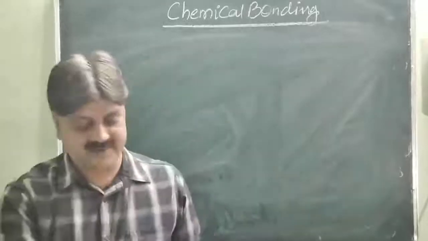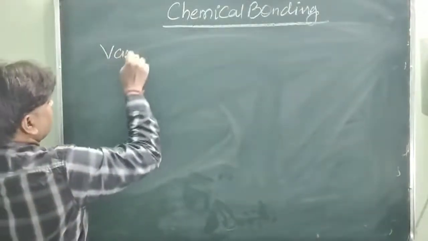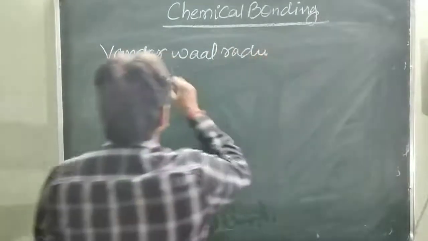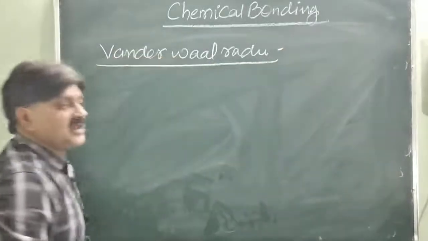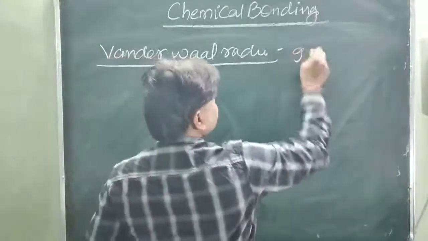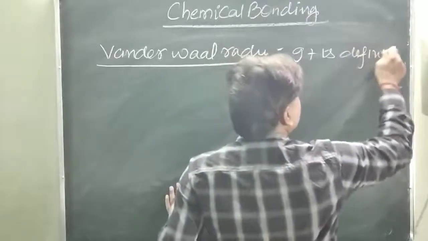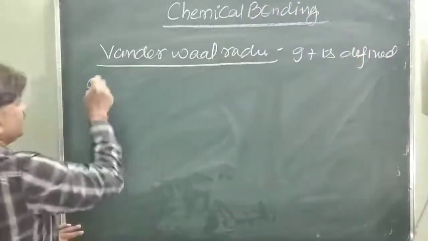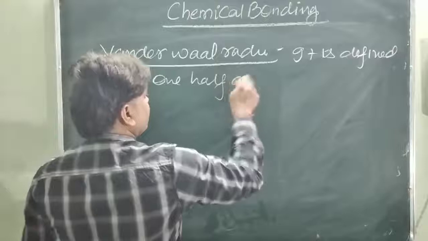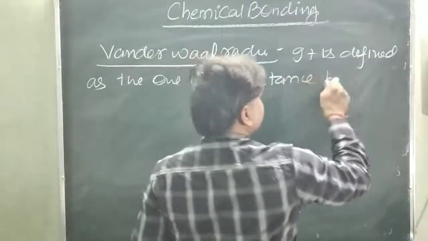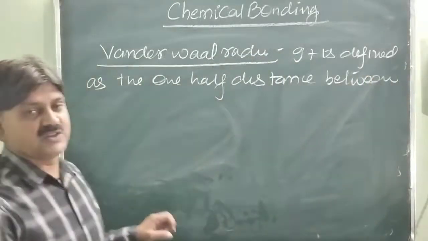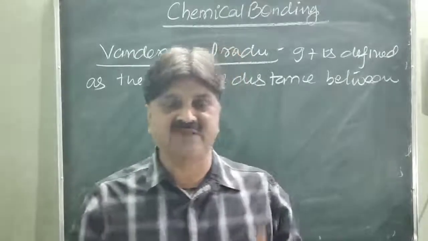Next one, van der Waals radii. So it is the total length of the molecules, and it is defined as the one half distance between the two neighboring atoms of different molecules.